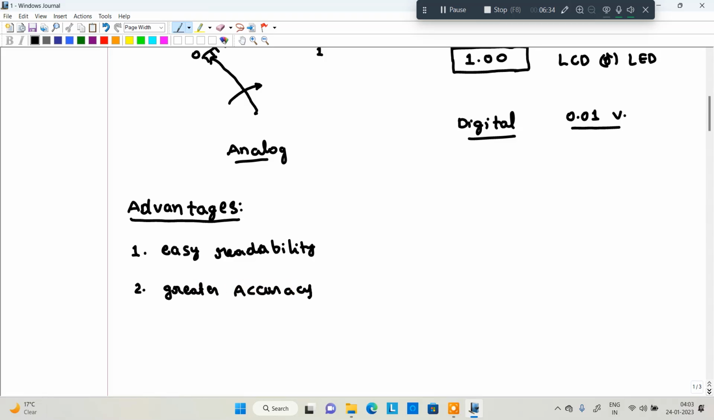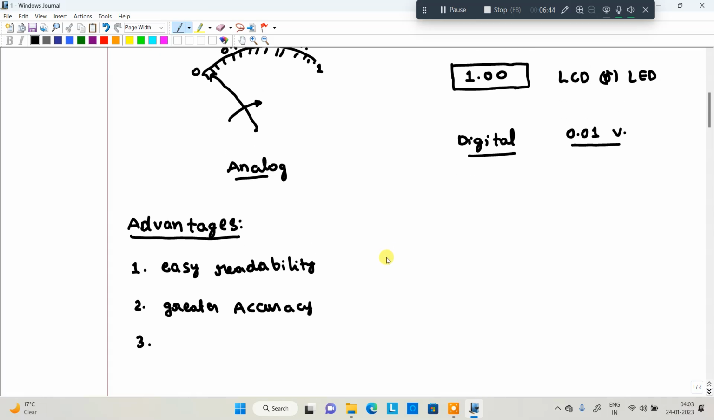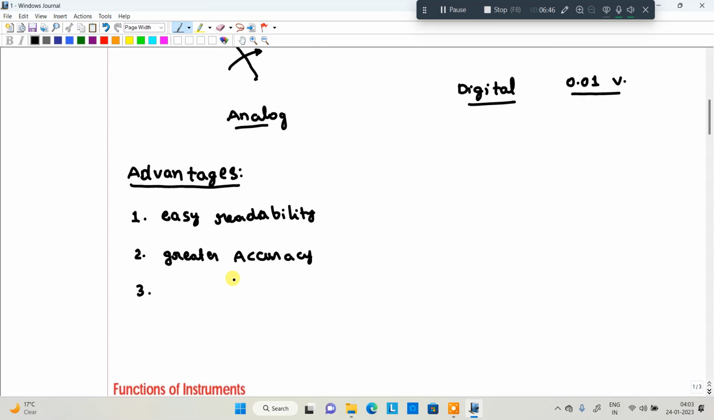Accuracy. Next, third important one, better resolution. I will tell you the terminology related to the resolution, accuracy, all the definitions later. So one more advantage is a better resolution.